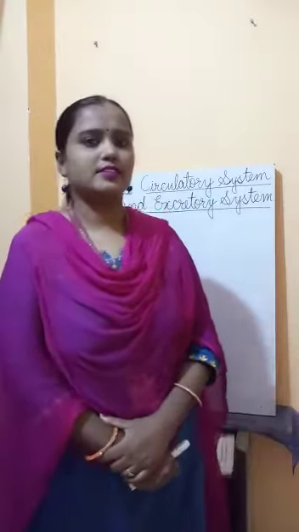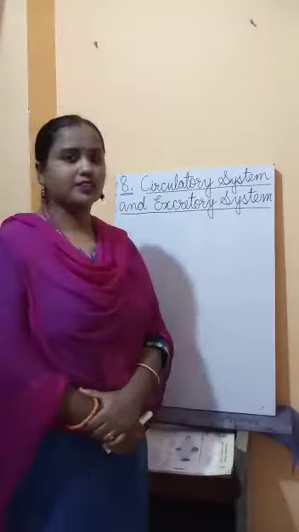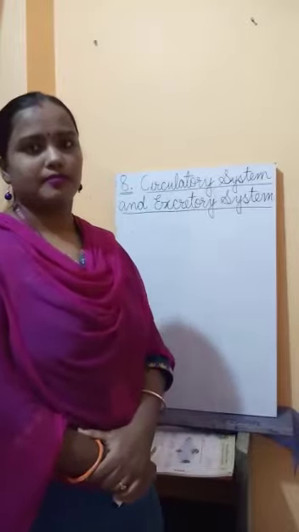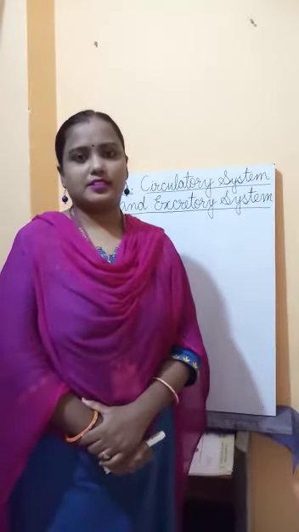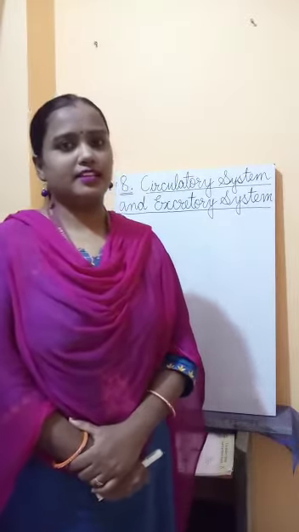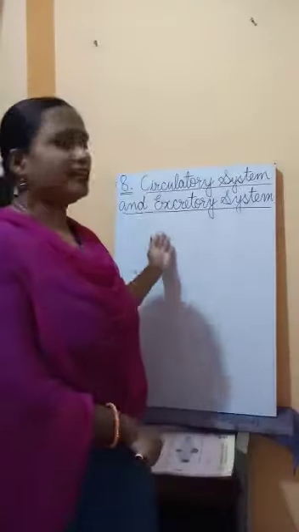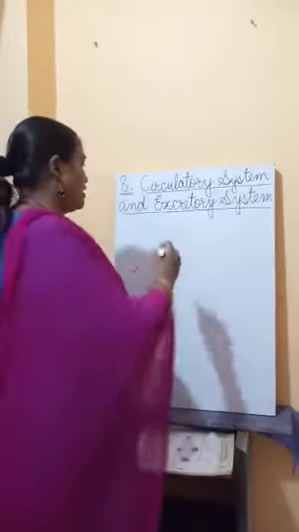Today we will start a new chapter, chapter 8, the circulatory system and the excretory system. In the previous chapter we read about the skeletal system and the nervous system. Can you say what these two are? These two are the organ systems.